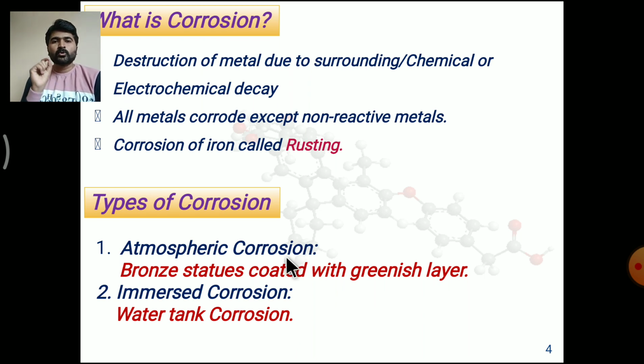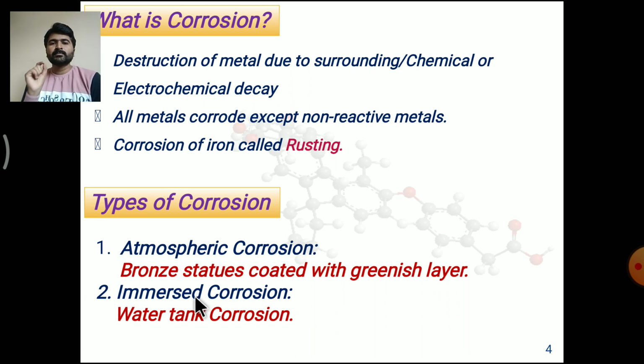Now let us go to the types of corrosion. Based on the corroding medium, there are two basic types of corrosion. The first is atmospheric corrosion, the second is immersed corrosion. Atmospheric corrosion occurs when metal comes in contact with atmospheric air, a solid-gas heterogeneous system is formed, and corrosion occurring under this process is called atmospheric corrosion. A very simple example of this type is silver becoming blackish.